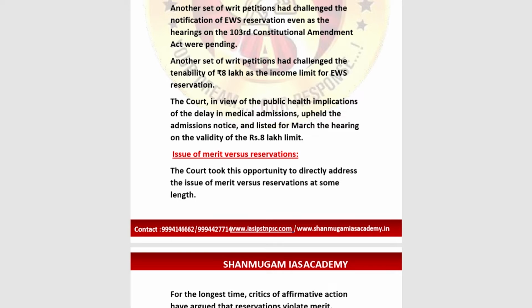These are the inserted articles, 15 clause 6 and 16 clause 6 of the fundamental rights. This allows reservation for the economically backward class in the unreserved category. The unreserved category is important here. So that was still pending, and the writ petitions have also challenged the tenability of rupees 8 lakh as the income limit for EWS reservation.